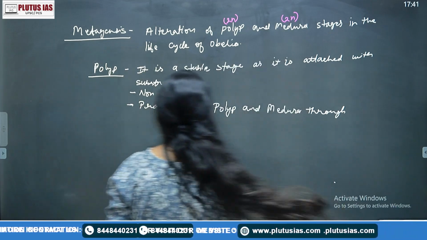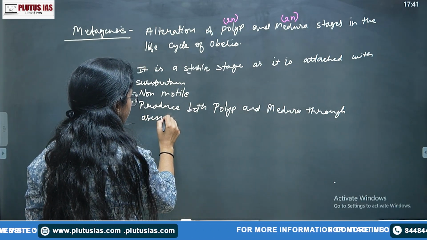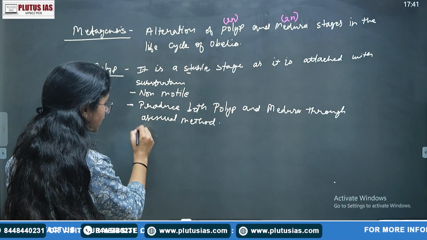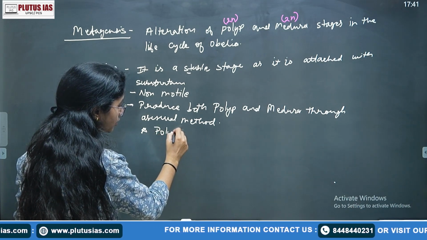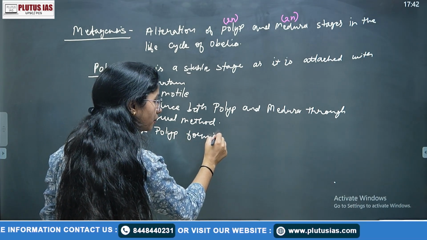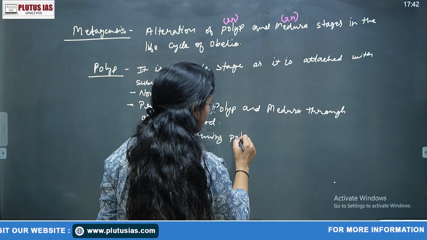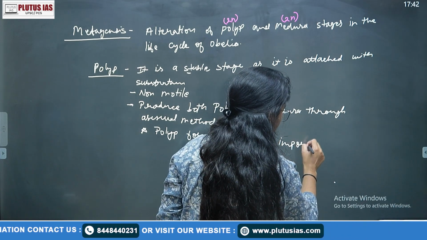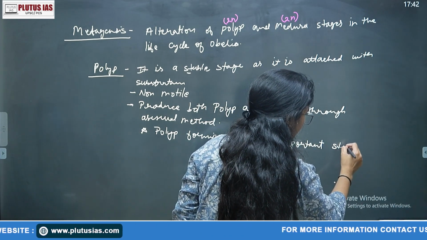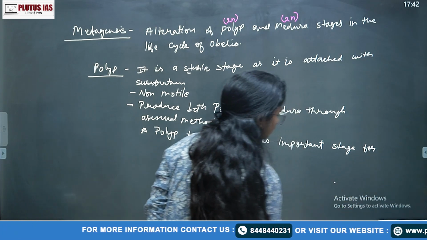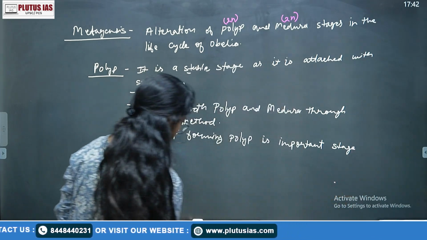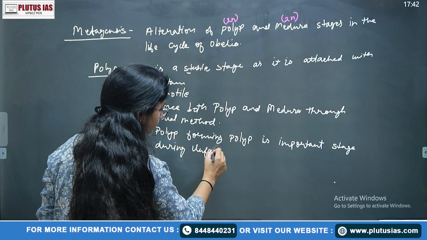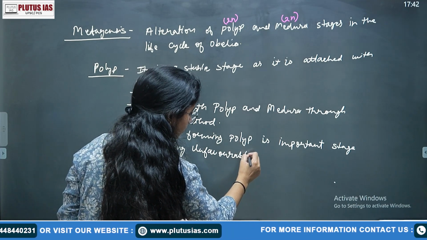Okay, through asexual method. You can write it as a starting point: forming polyp, or producing polyp, is an important stage during unfavorable condition, right? Unfavorable condition.